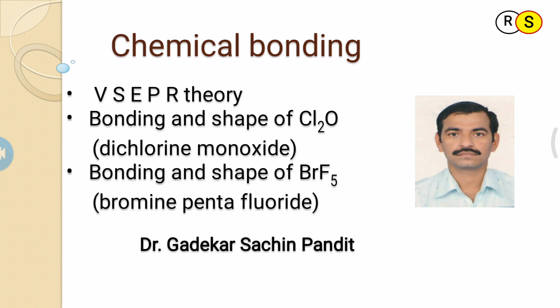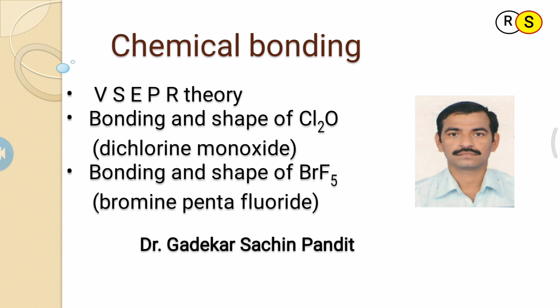So the shape of the molecule is T shape and the geometry is trigonal bipyramidal. Two lone pairs and one chlorine-fluorine bond are present in the equatorial position, and the other two chlorine-fluorine bonds are present in axial positions. So this is the molecule we discussed in the last lecture.